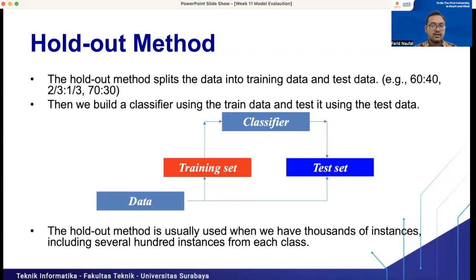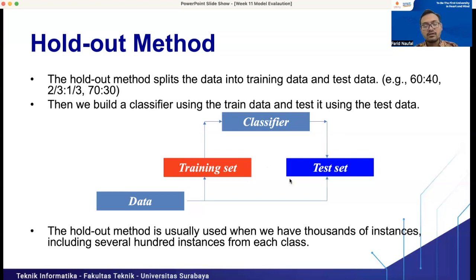We can also divide the data into 60 and 40, or two thirds and one third, or 70 and 30. Then we build a classifier using the train data and test it using the test data.